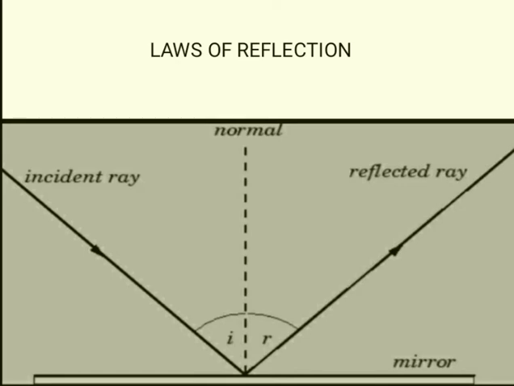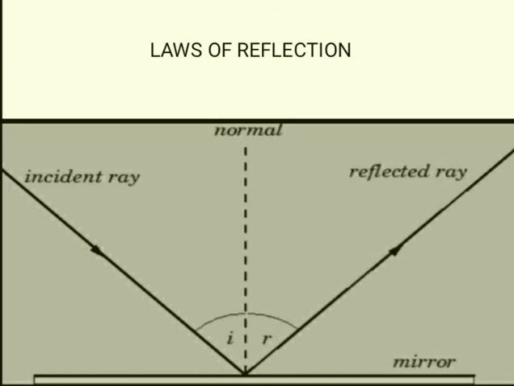Next is the reflected ray. As soon as the incident ray strikes the mirror, what happens? The mirror doesn't allow it to go further, so it bounces back, and the ray which is bouncing back is called the reflected ray. It is the ray which is sent back by the surface after reflection for a given incident ray. That means for every incident ray, there will be a corresponding reflected ray.